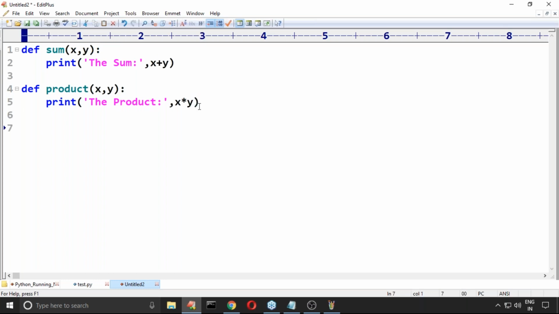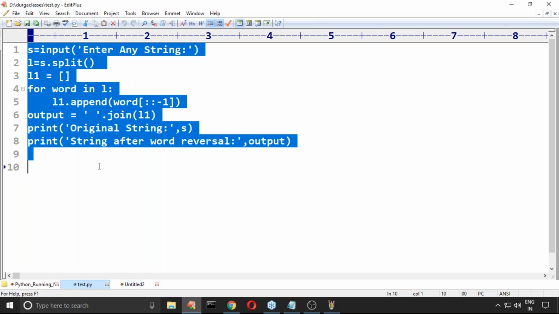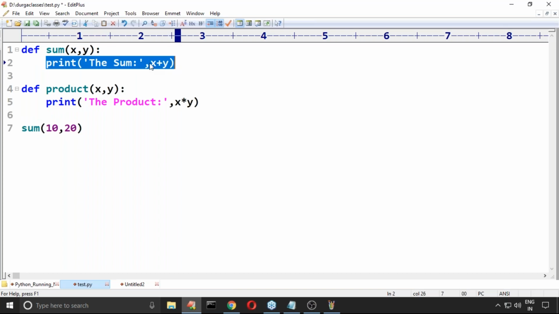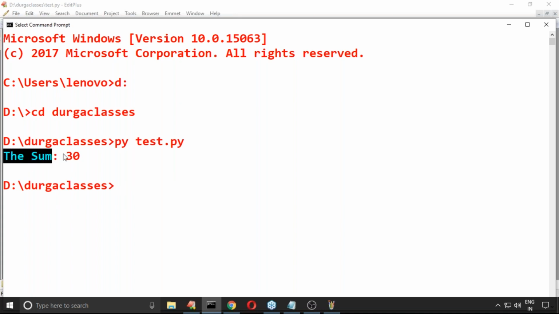That's all. This is the way to define a function. Just observe carefully how you can define a function. Now I want to call this function: sum of 10 comma 20. Whenever you call it like this, this code is going to execute automatically. Running py test.py, perfect, we get the sum 30.